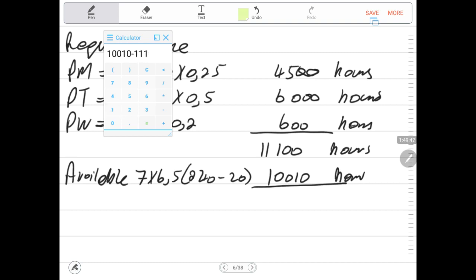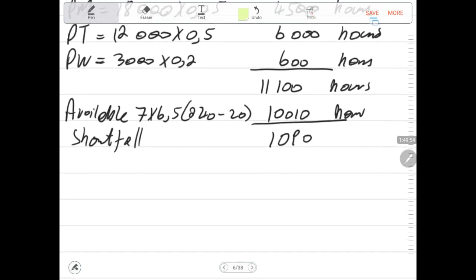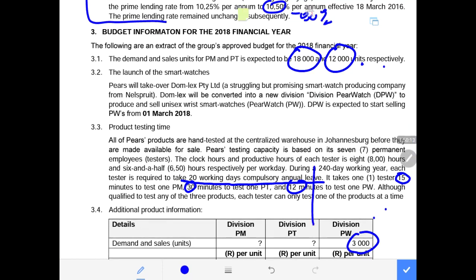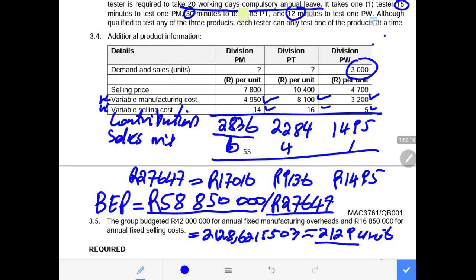So we can see that there is a shortage. 10,010 minus 11,100 means we have 1,090, which is a shortfall. The minute there's a shortfall, we need to do the limiting factor, remember? With the limiting factor, we don't have to be stressing our time. We can just start with the contribution. We already have the contribution that we calculated above. We will not be wasting time repeating that again.